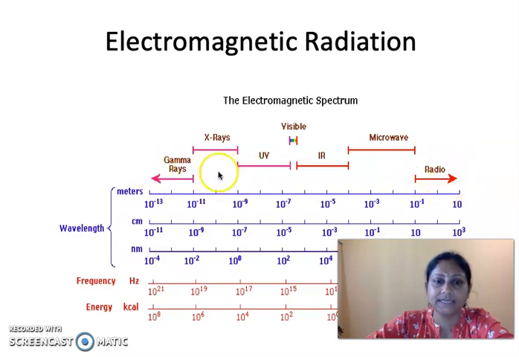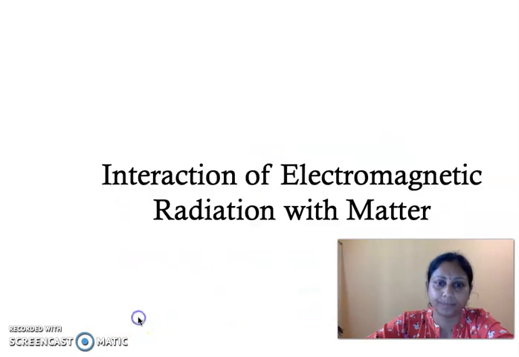So here you can see that each part of the spectrum you can characterize with respect to the wavelength, the frequency and the energy, and the three are connected as E is equal to hc by lambda or hν.